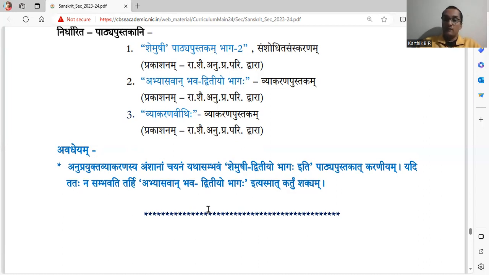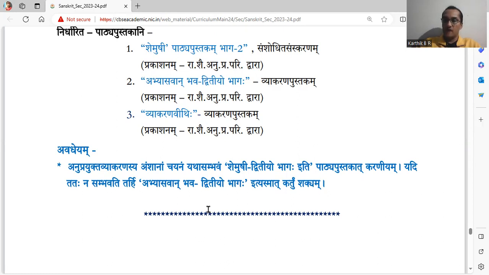So to have practice, the Abhyasavan Bhava book is very important. In some places these books are not given at all. It is completely wrong. This book is also very important. In grammar sections, questions can be asked from that. But the majority of the questions are from the Shemushi book. In case they don't get questions there for some topic, then the question paper setter has to refer to Abhyasavan Bhava for questions and give them in the grammar section.